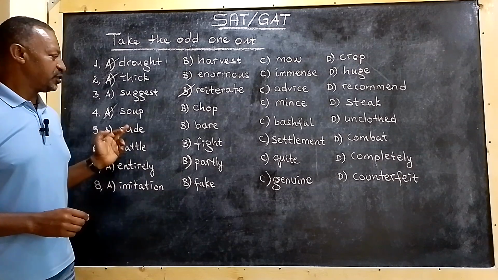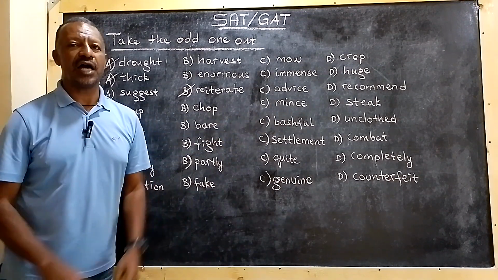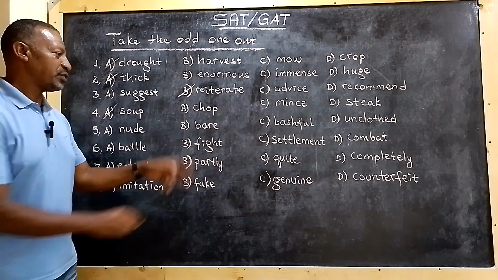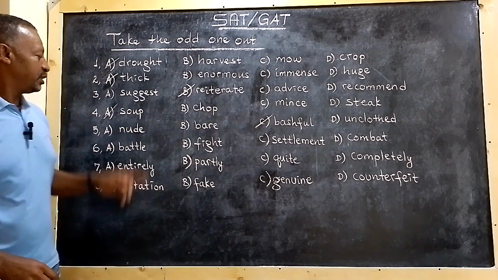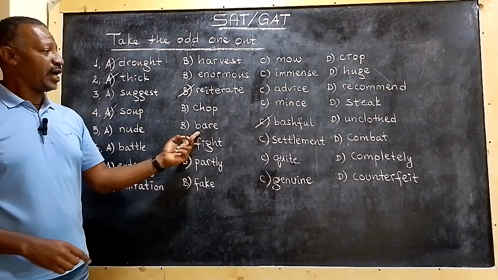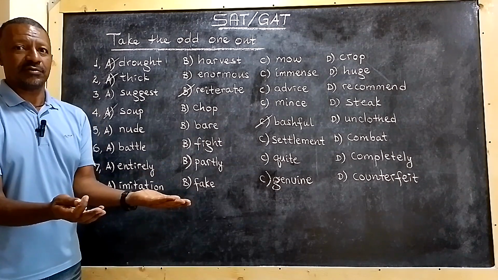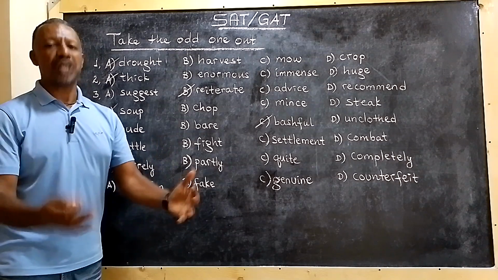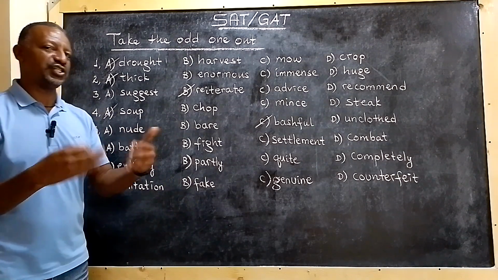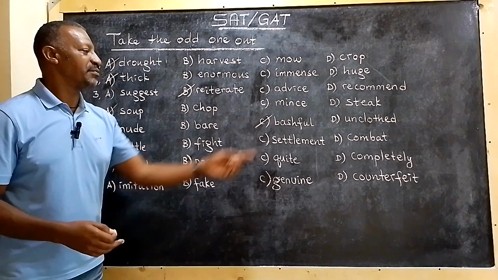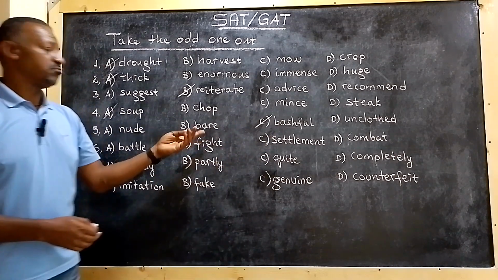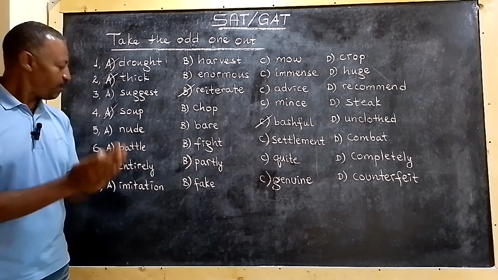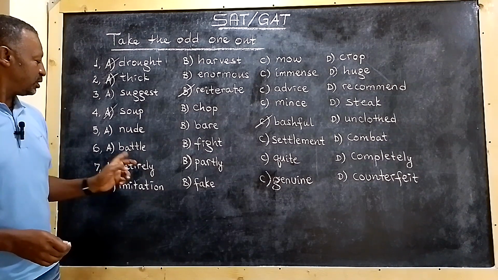What about number 5? Nude, bare, bashful, unclosed. Definitely you answered the question, I guarantee that. You're correct. Bashful is the correct answer. Because nude means bare, right? Bare means unclosed, right? Not closed, right? It's the same thing. But bashful means being shy. It's an adjective to talk about being shy, right? Shyness can be described by bashful. But unclosed means bare, bare means nude. They share the same commonality, okay? You're correct.